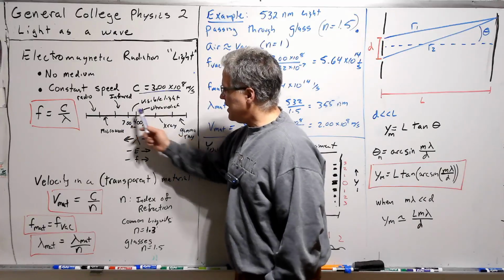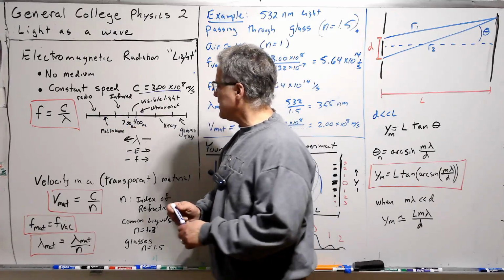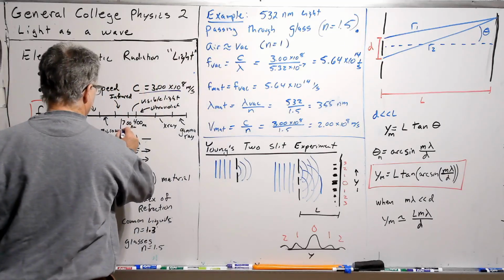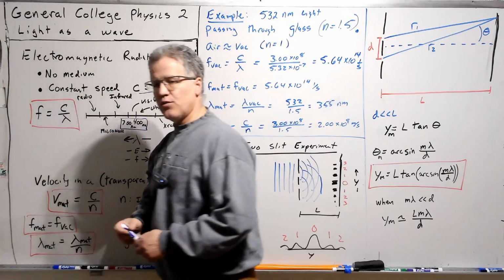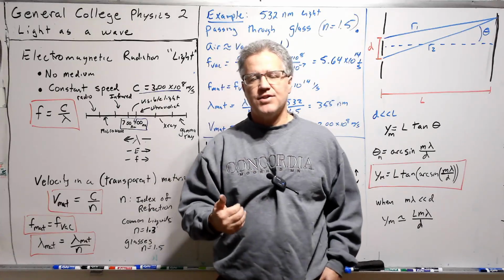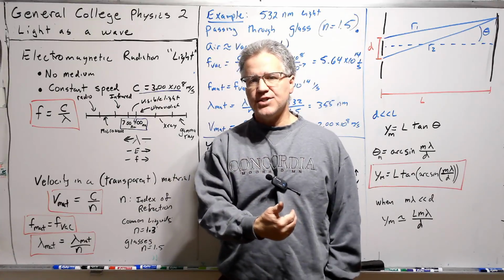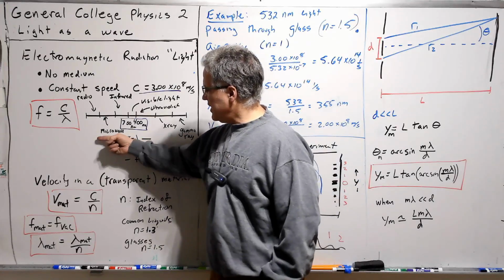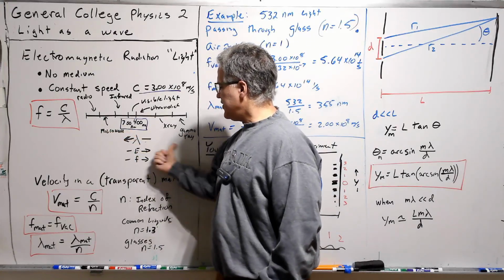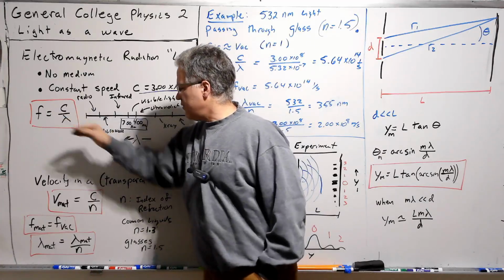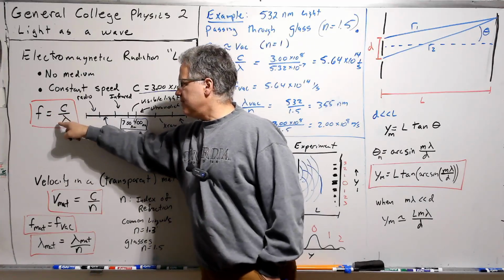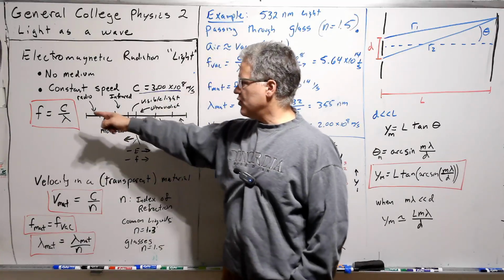We talk about the electromagnetic spectrum. Very important region for us is where the wavelength is about 700 to 400 nanometers. So wavelength is going to increase this way. Energy and frequency, because we haven't talked about energy yet, but frequency is inversely proportional.